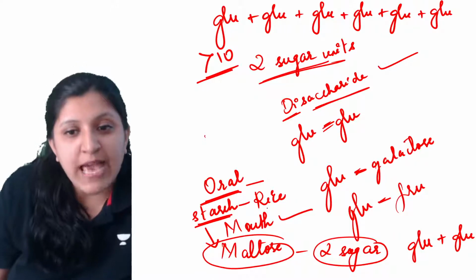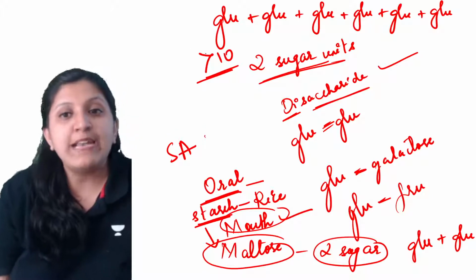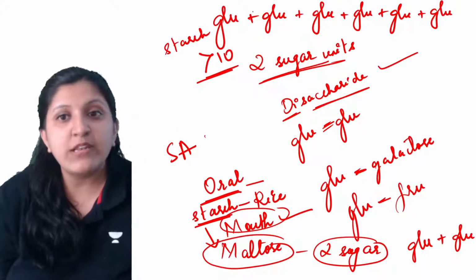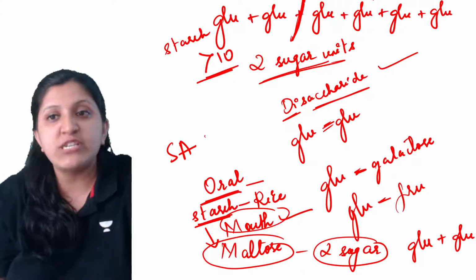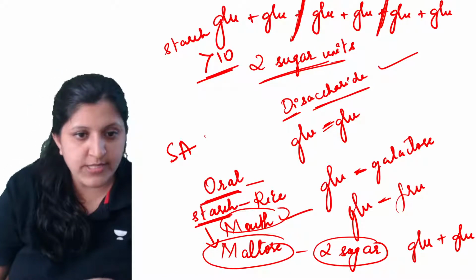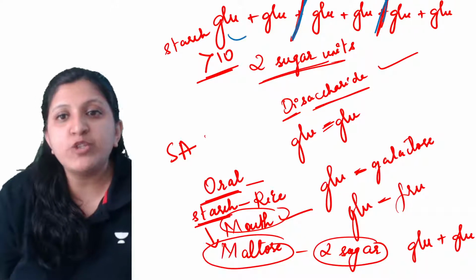Now the salivary amylase which is there in your mouth is going to act on this starch. It will break the bond between the glucose units. Let me show you this, one second. This bond here will make 2 units.